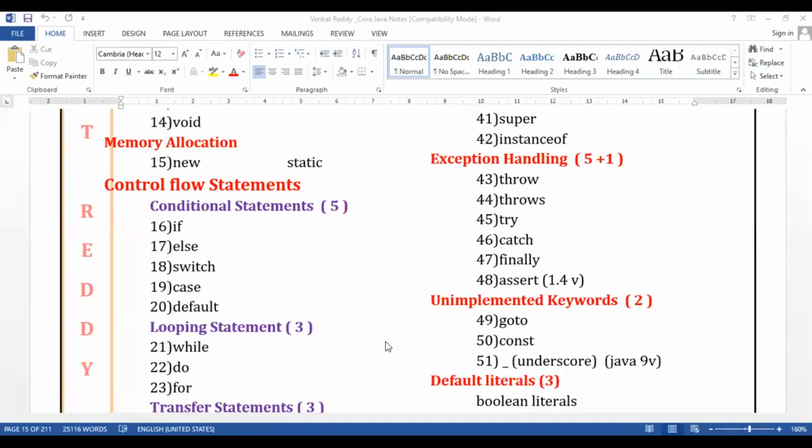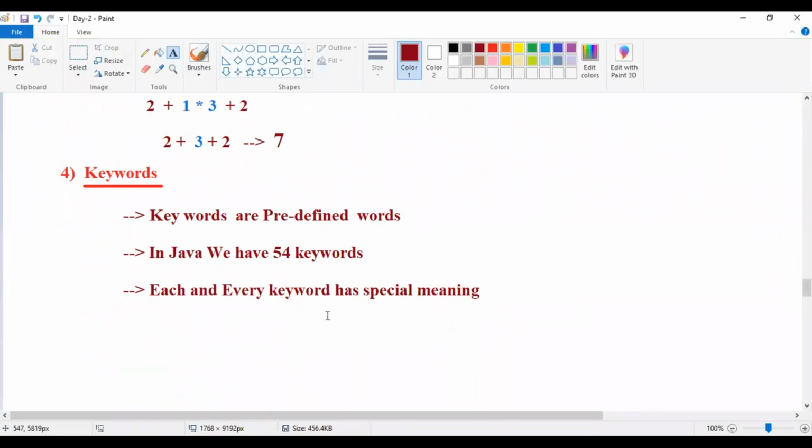Don't mug up. You are not here to mug up. So totally how many, guys? Totally we have 54 keywords available. Each and every keyword has a special meaning. Remember, each and every keyword has a special meaning, whatever the purpose we have.